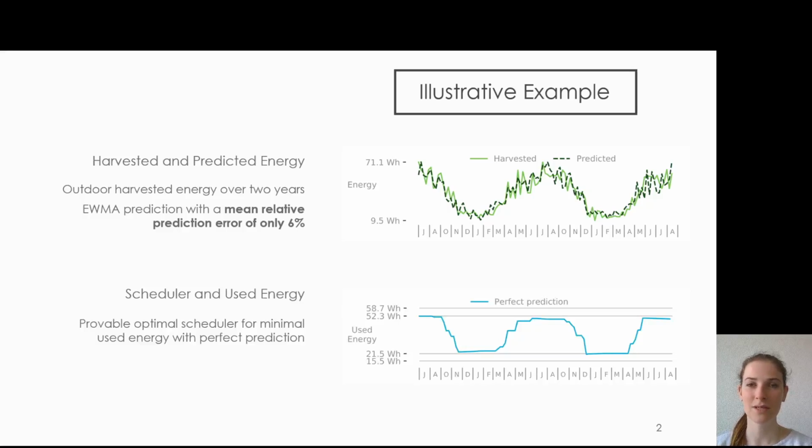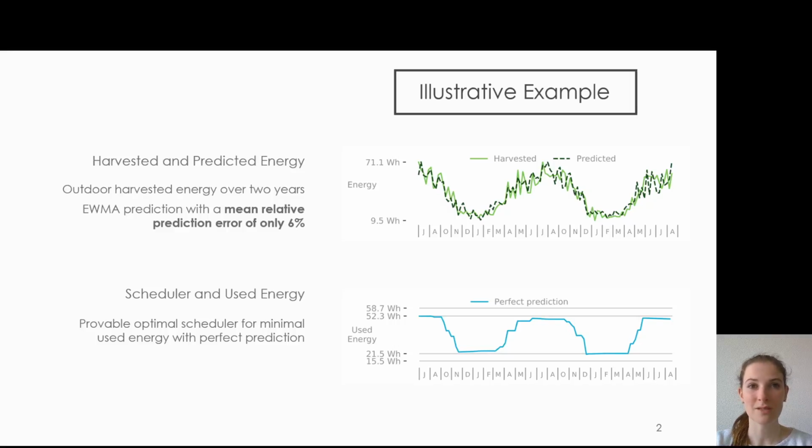We consider a scheduler that maximizes the minimal energy the application uses. And this particular scheduler is even provably optimal when the predictions are perfect. However, perfect predictions are generally not available to the scheduler. Instead, it uses the predictions generated by the EWMA algorithm.